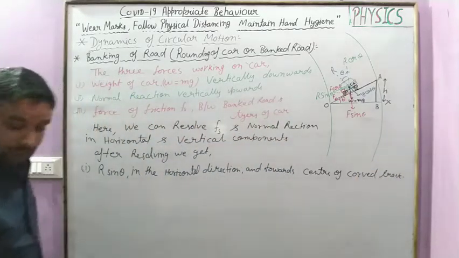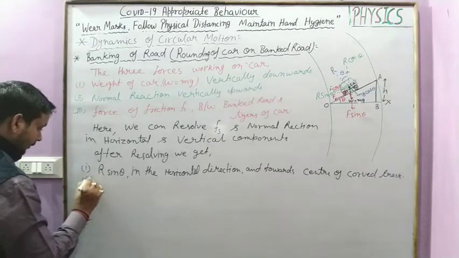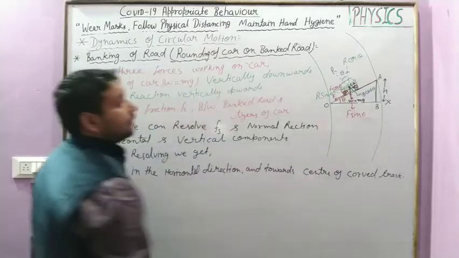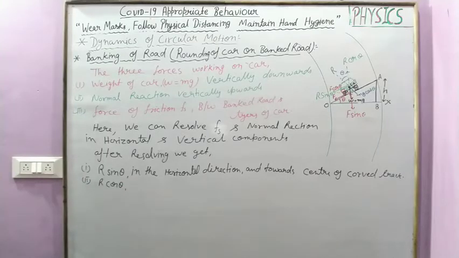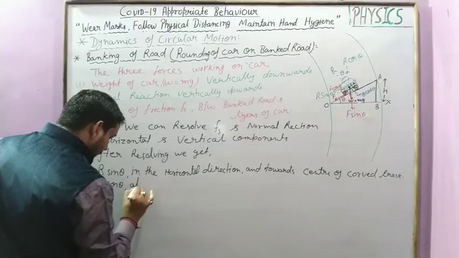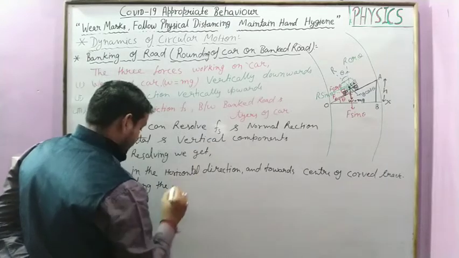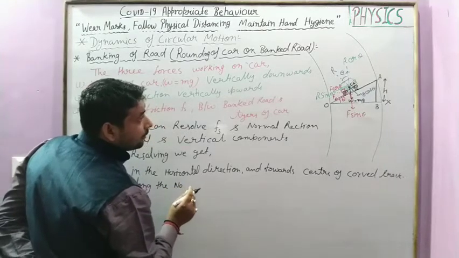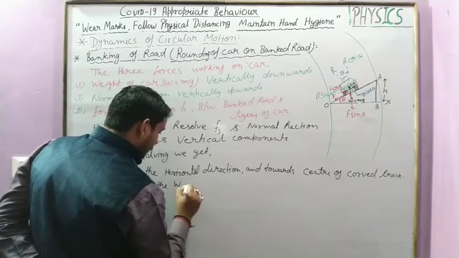Okay. Second, R cos theta, which is along the normal reaction, or we say along the weight of the body, along W vertically upward.